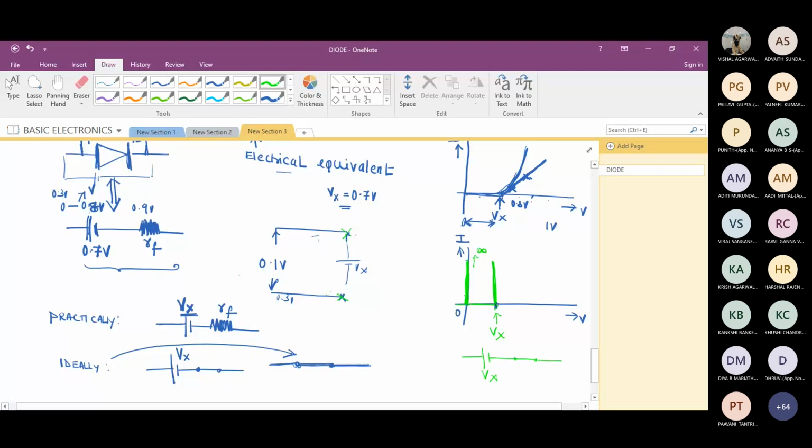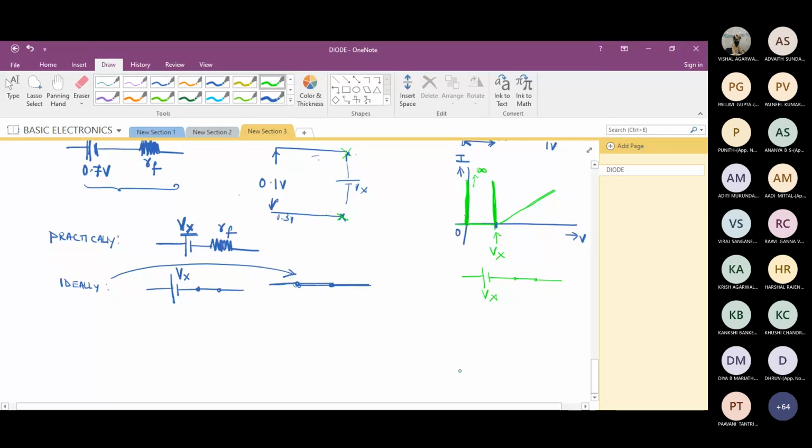Now, third possibility, actual variation. Exponentially we get; if I approximately take it like this, can we draw the electrical equivalent of this now? Till Vx, the diode is not conducting. After Vx, it is behaving as, am I correct? Yes. So there are three cases.